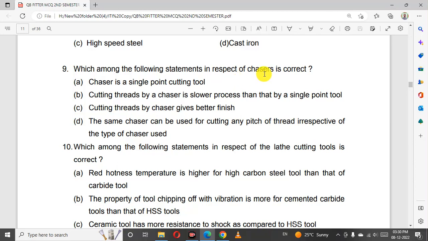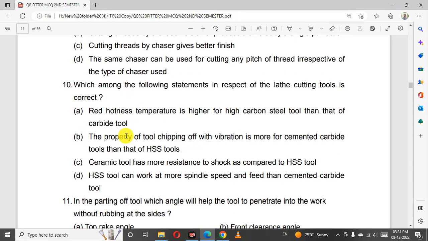Which among the following statements with respect to chaser is correct? Cutting threads by chaser gives better finish. Which among the following statements with respect to the lathe cutting tool is correct?